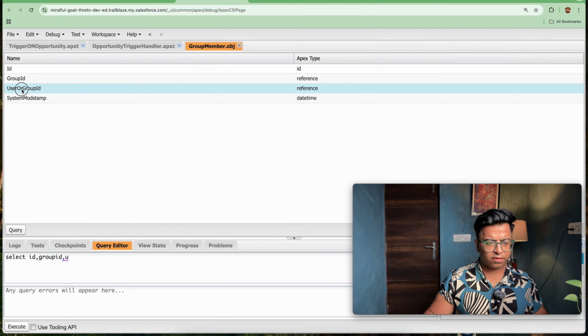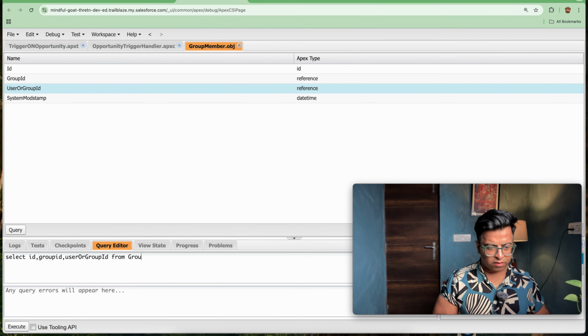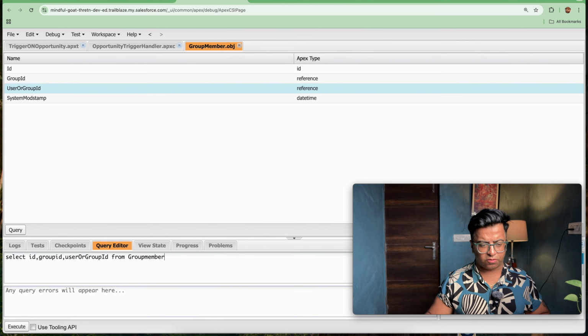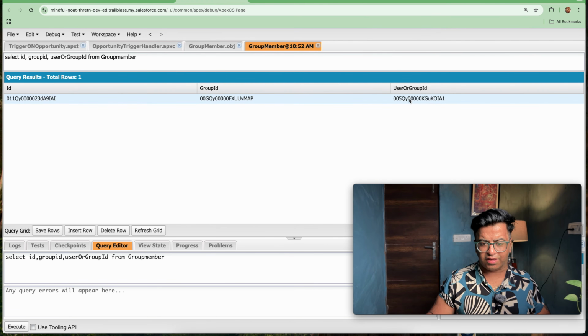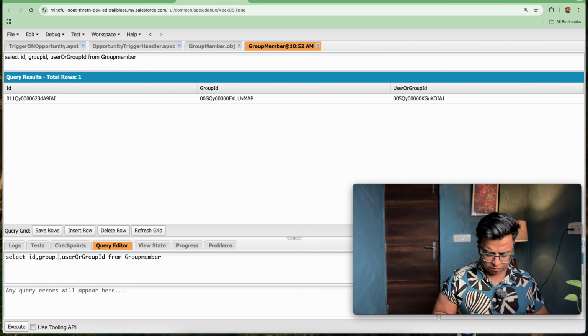Let's copy this, that is user.group ID from user group member. So let's query this out and see what we are getting. We are getting the user ID here, and we are getting the group ID. Or can we write it like this, that is group.id instead of group.name.